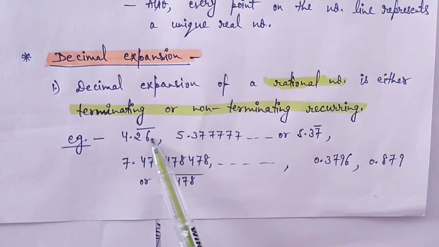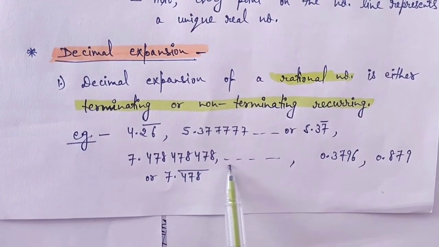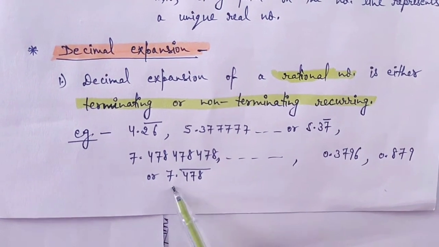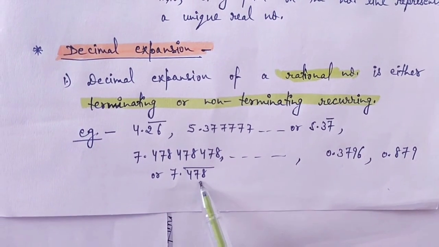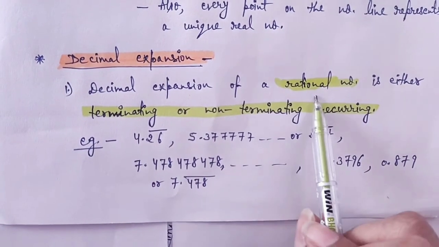Again we can see 4.26 bar, and 7.478478. Here we can see that 478 is repeating itself. We can write 7.478 bar. So it is non-terminating but recurring, so it is a rational number.